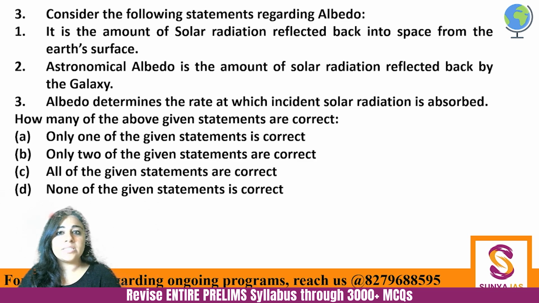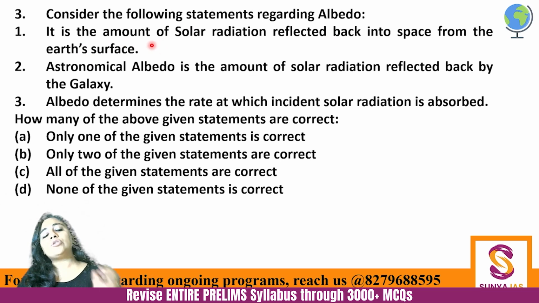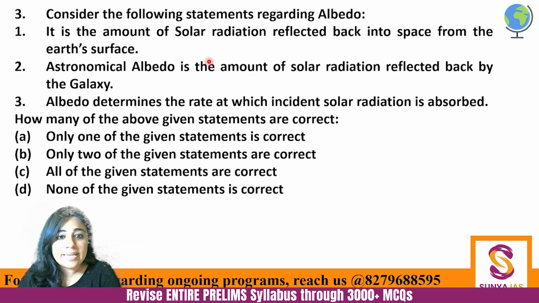Consider the following statements regarding albedo. It is the amount of solar radiation reflected back into space from the Earth's surface. Astronomical albedo is the amount of solar radiation reflected back by the galaxy, and albedo determines the rate at which the incident solar radiation is absorbed. How many of the given statements is or are correct? So you know the concept of albedo, and albedo has been asked multiple times before. Albedo is the amount of solar radiation which is reflected back into space. So first statement is absolutely correct.